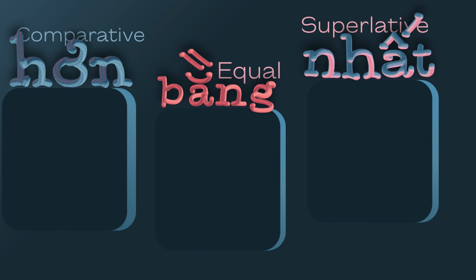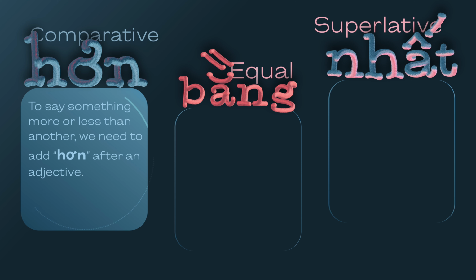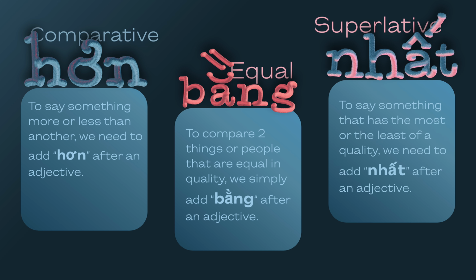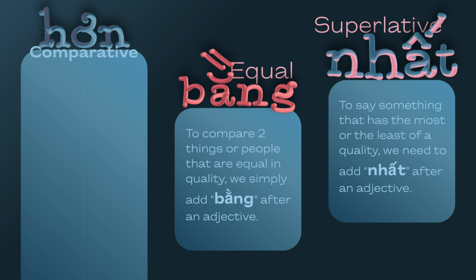Let's review. Hơn. To say something more or less than another, we need to add hơn after an adjective. Bằng, equal or as. To compare two things or people that are equal in quality, we simply add bằng after an adjective. Nhất, the most. To say something that has the most or the least of a quality, we need to add nhất after an adjective.